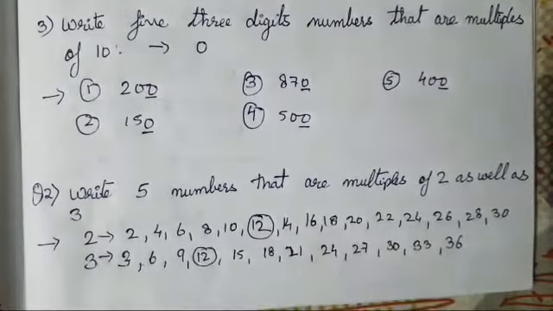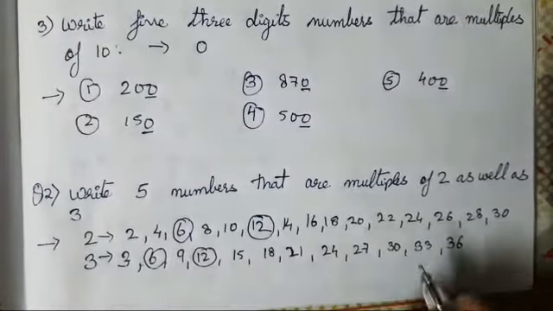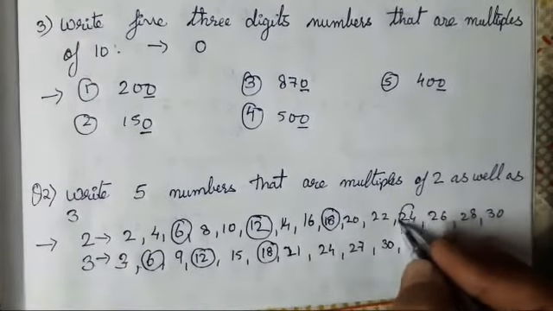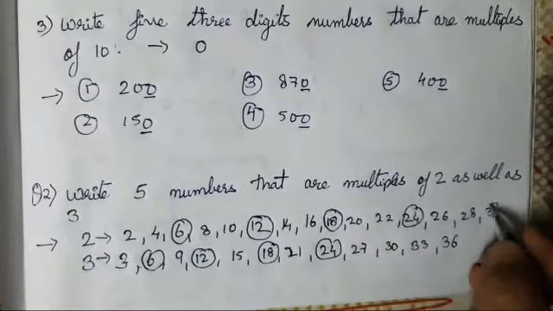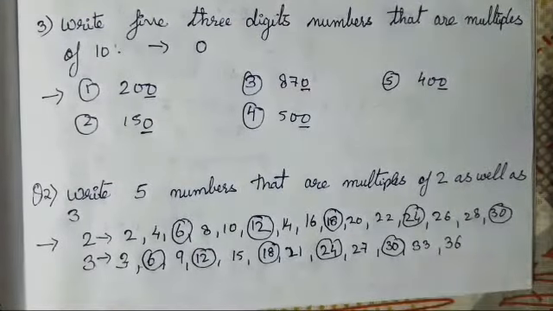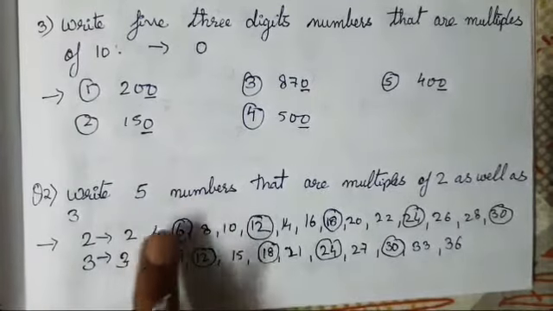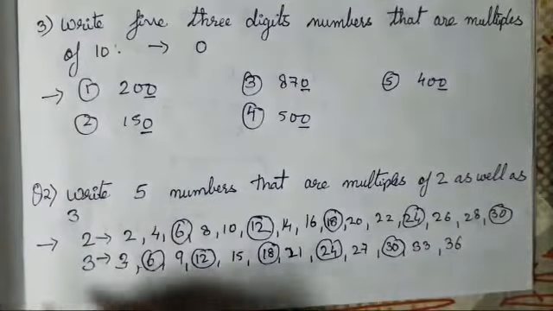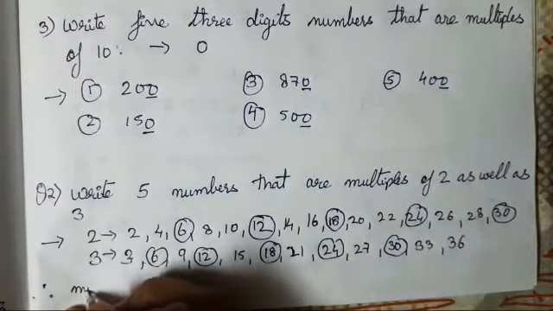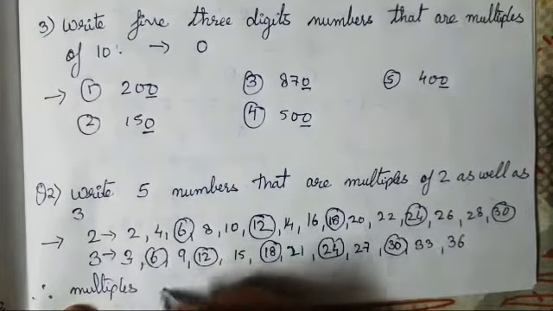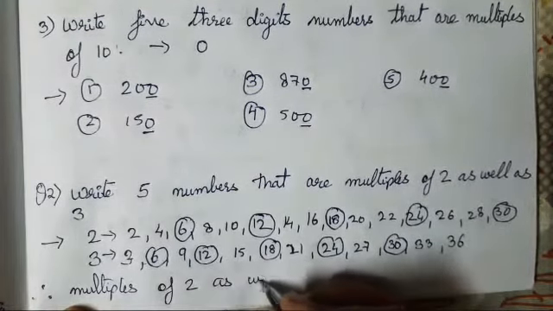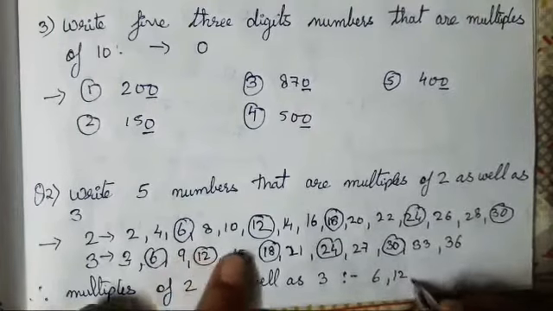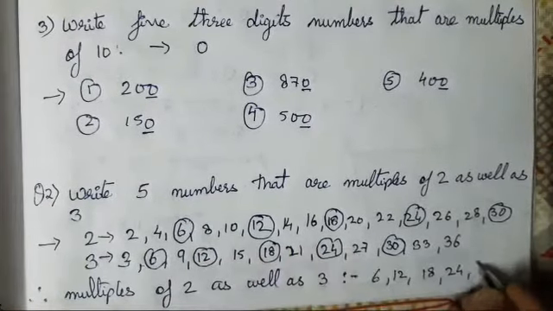Okay, so what you all have to do, you all have to find the common numbers. Like 12 is there, 6 is also there, then 18 is there, then 24 is there, and at the end 30 is there. Got it? So how many numbers did we need? Write 5 numbers, 1, 2, 3, 4, 5, that are multiples of 2 as well as 3. So therefore multiples of 2 as well as 3 are 6, 12, 18, 24, 30.